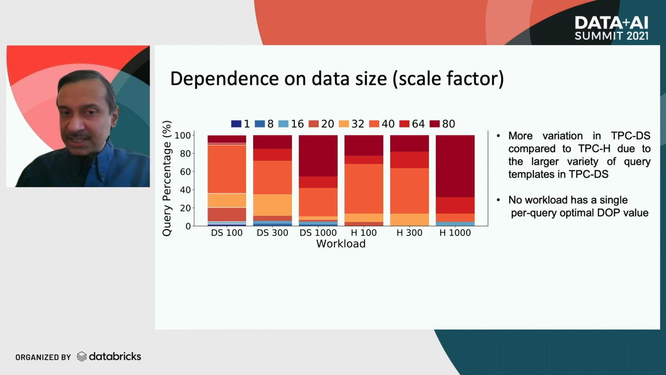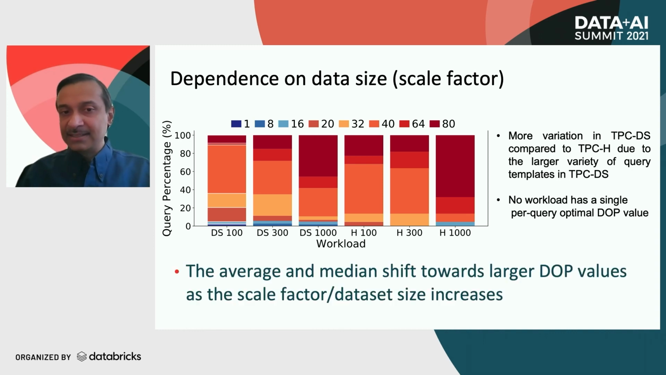As we have discussed previously, for any workload, there isn't a single DOP value that's optimal for all queries. Rather, there is a mix of optimal DOP values. Moreover, we see that as the scale factor increases, that is, as the data set size increases, the higher DOP values become optimal for a larger fraction of the queries. For example, at DS1000, more queries have a DOP 80 as optimal than at DS100. Similarly, for TPCH 1000, there is a higher percentage of queries with 80 as optimal DOP than at TPCH 100. So we need to take into account the data size as well while selecting the optimal DOP.